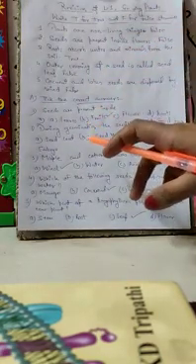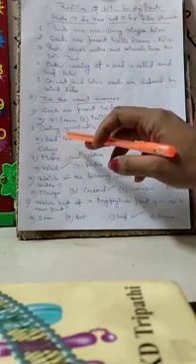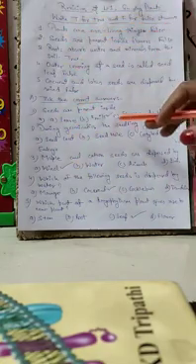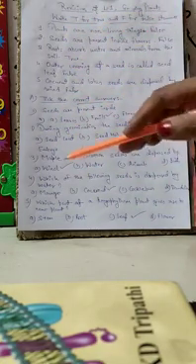Now the answer over here is cotyledons. Okay, because embryo grows as a baby plant, seed coat is the outer covering of a seed, and seed hole is through which water enters into the seed. So cotyledon is the answer.